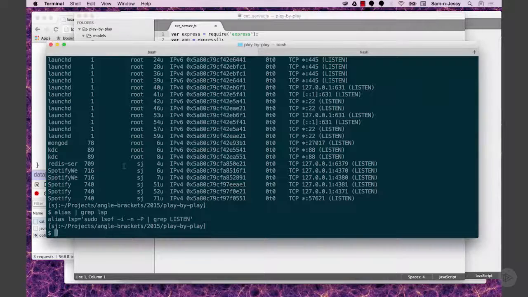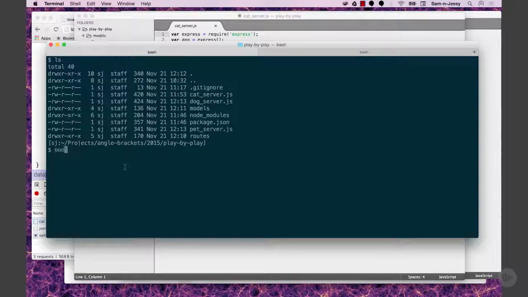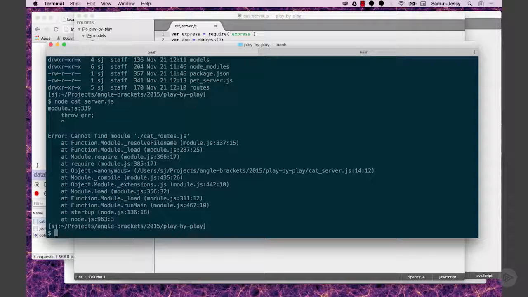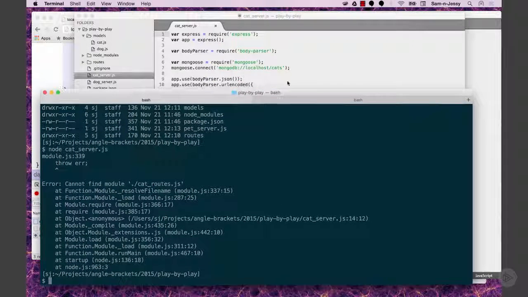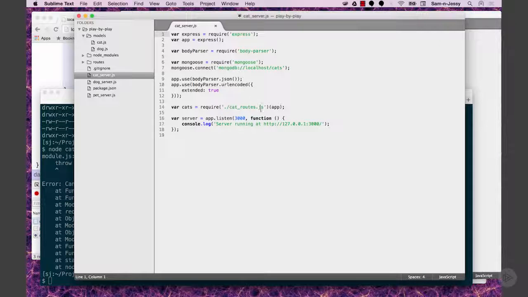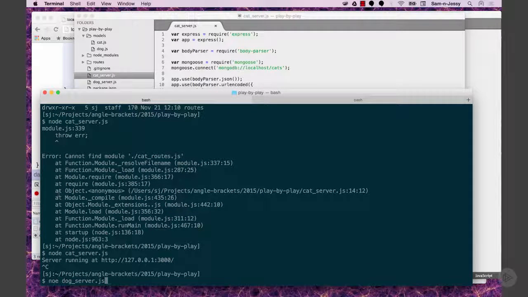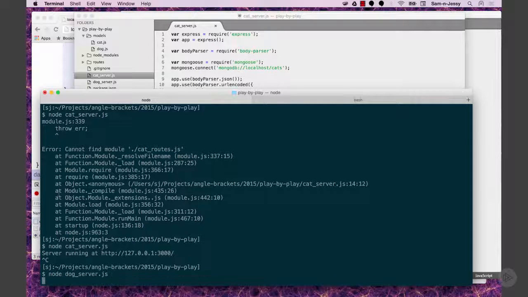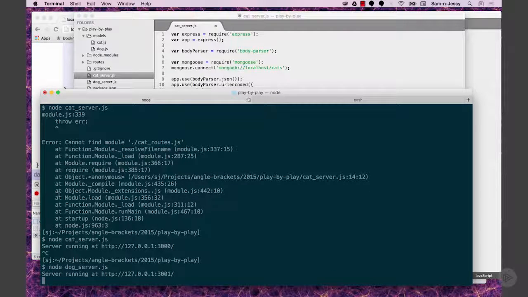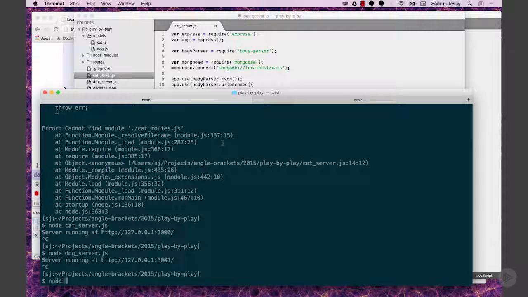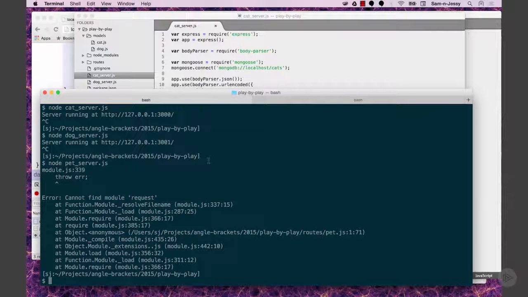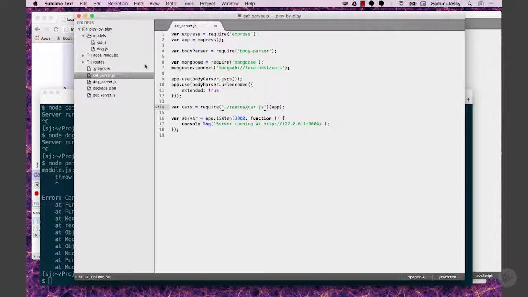All right, so I'm going to just test that these are working. So I'm going to say node cat server. Nope, can't find that. We must have misnamed the cat routes. Oh yeah, it's not cat routes anymore. Let's check our dog routes too. That one I copy and pasted, so we should be good. Routes.cat. Let's see, working? Yeah, he's good. He's 3000, and that's a no dog. Do we have any up dog here? 3001, and then node pet server. Make sure that's running. Can't find a request. Okay, so that's good because we're going to talk about that before we run it anyways.